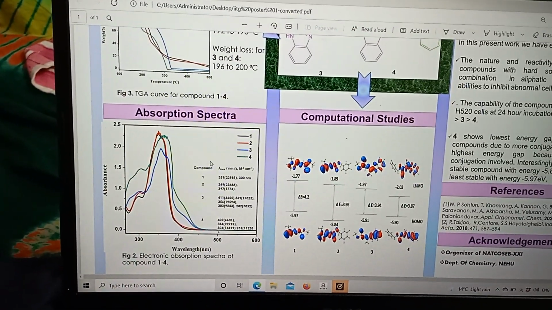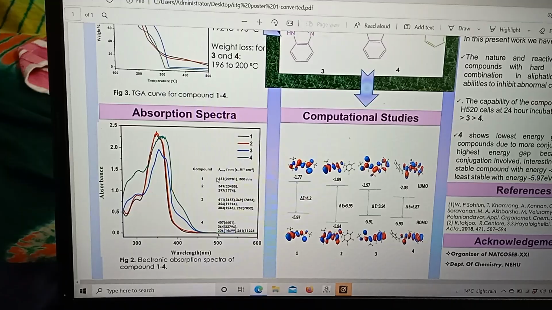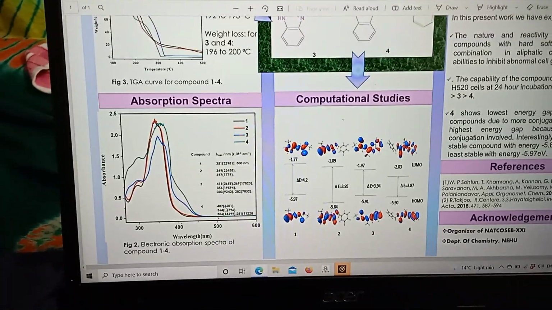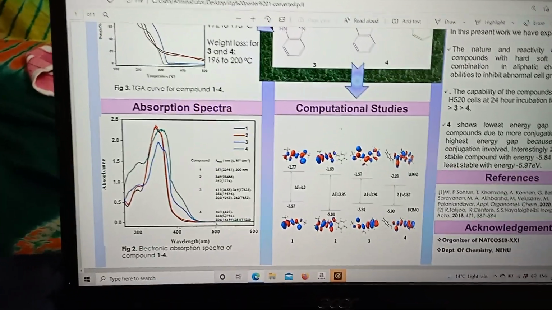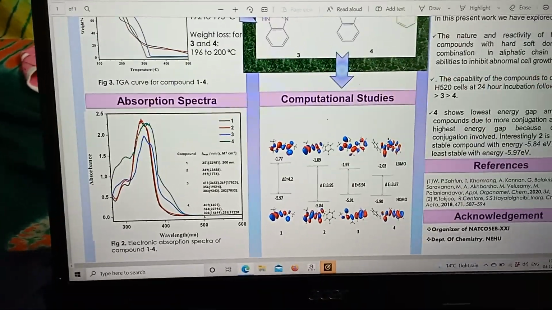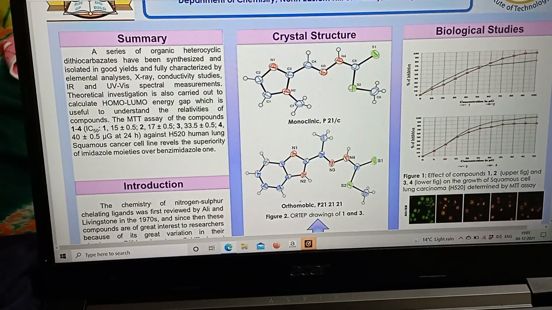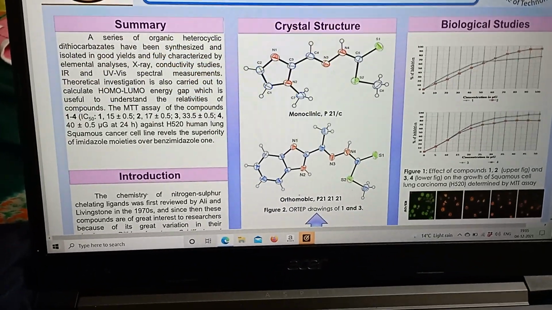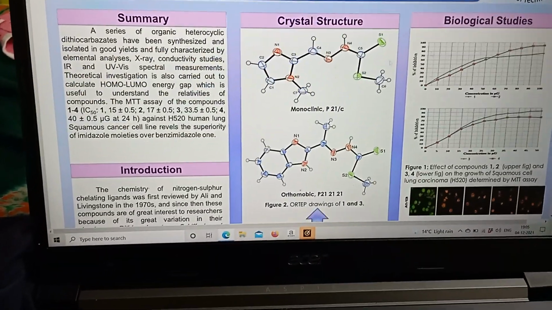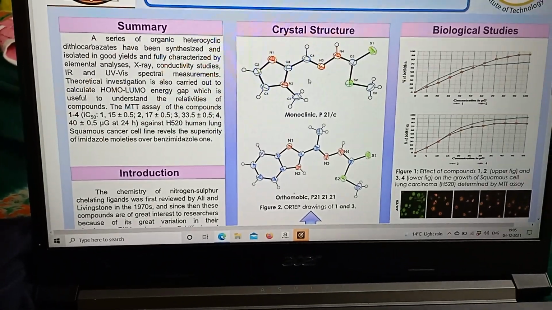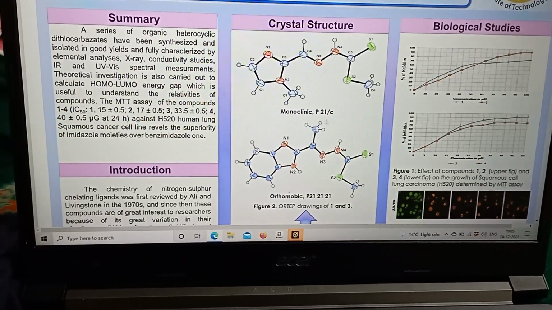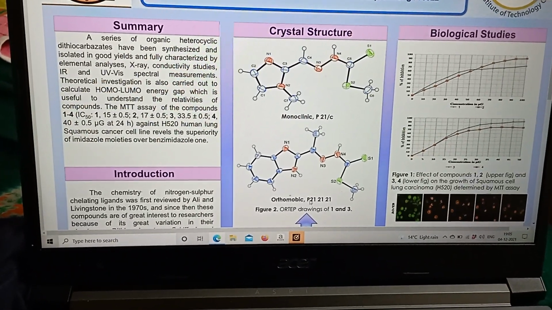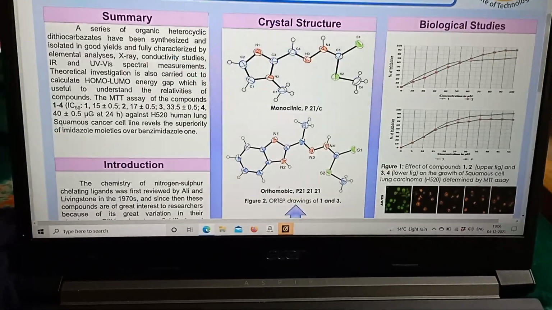You can see all the peaks are observed from 351 to 407 nanometer, and this is because of the n to pi star or pi to pi star transition. We have grown beautiful crystals from methanol, and the color of the crystal was yellow. You can see that the methyl derivative of the imidazole crystallizes as monoclinic with space group P21/c, whereas the benzimidazole crystallizes as orthorhombic with space group P212121.